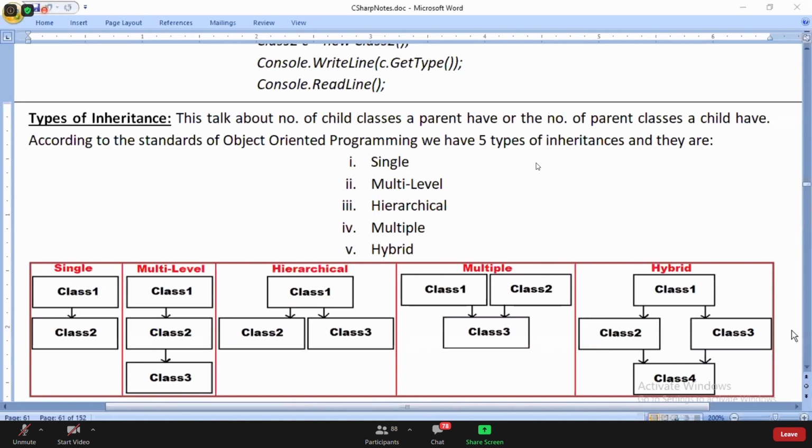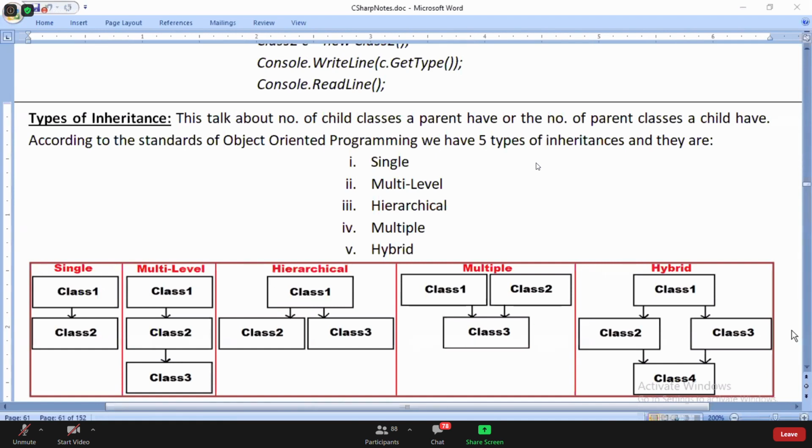Now, basically, C sharp and Java languages.